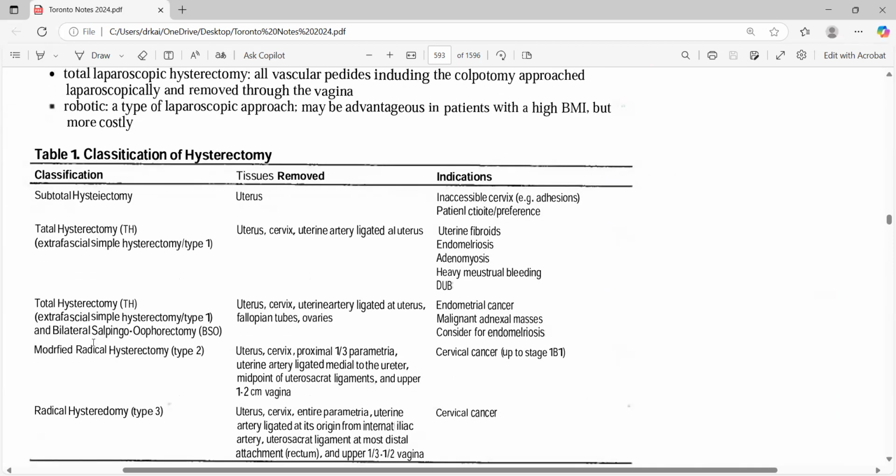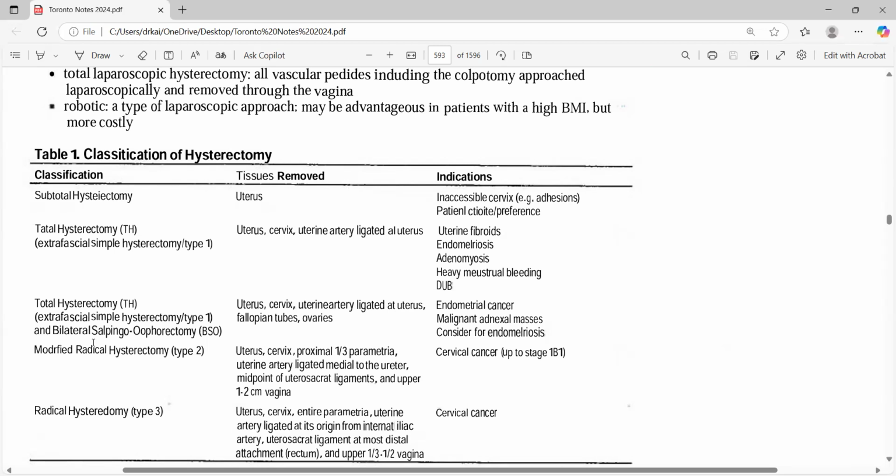And then one of the questions from hysterectomy is like a patient who has had fibroids and she has gone through subtotal hysterectomy and now she's bleeding or having vaginal discharge and all of that. So what is going on, or which structure is present, and from there you can think of that.